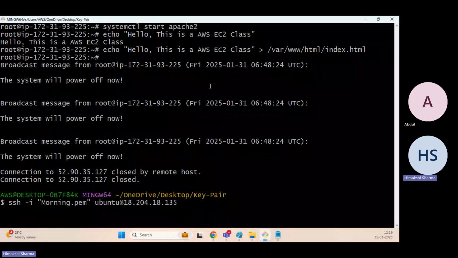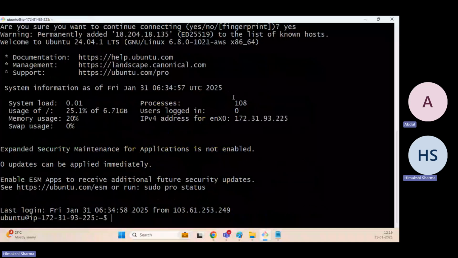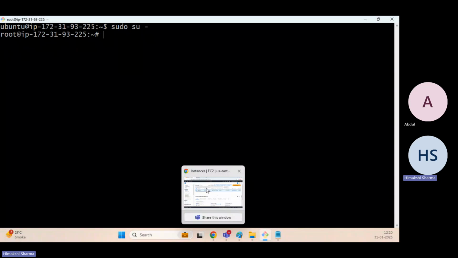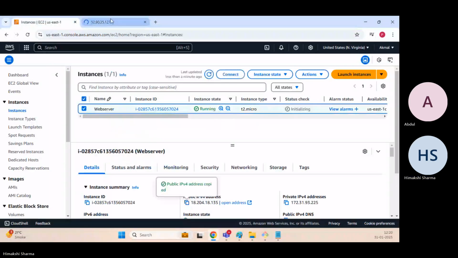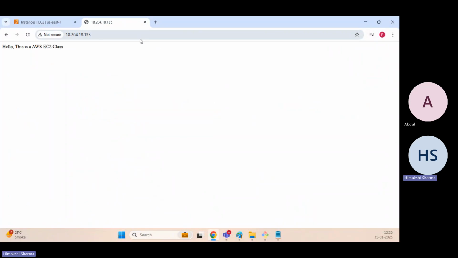If I say yes, here I go. Let me again choose root, so that I don't have to use sudo. And here, I refresh this. The IP has changed, so I will update the new IP and press enter. Let's see if we are getting any output.